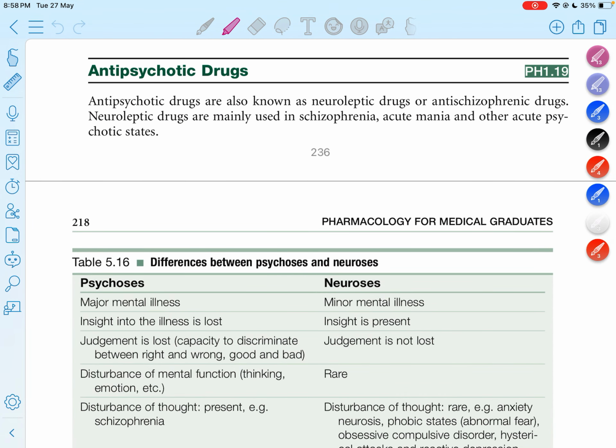Moving on to the antipsychotic drugs. We are going to revise this topic after discussing it. Antipsychotic drugs are also known as neuroleptic drugs or anti-schizophrenic drugs. They are mainly used in schizophrenia, acute mania, and other acute psychotic states.